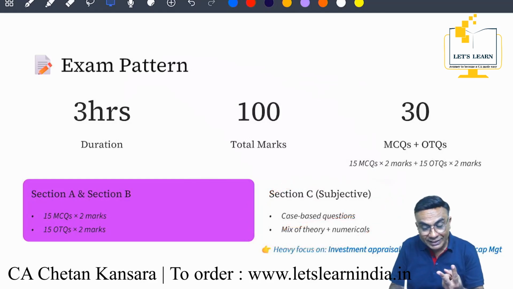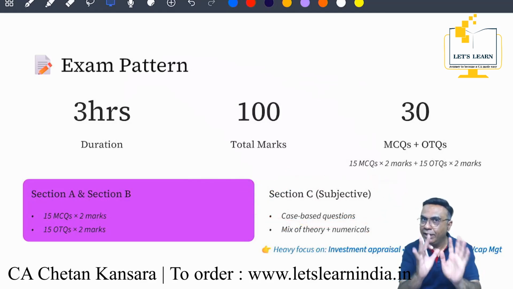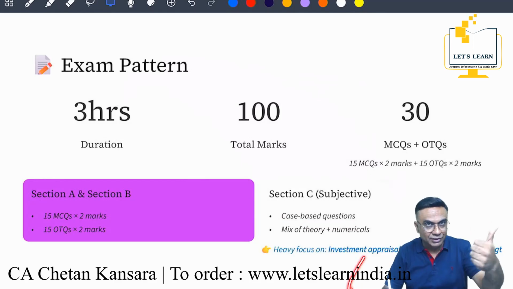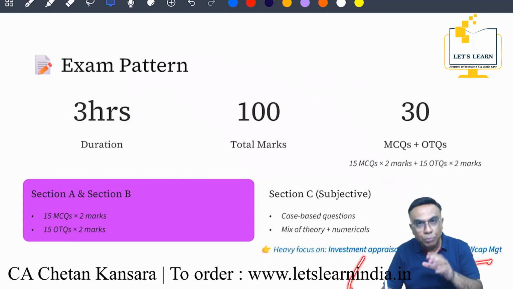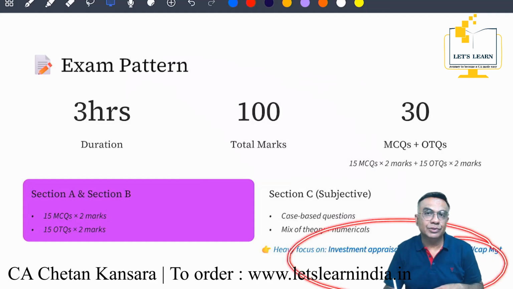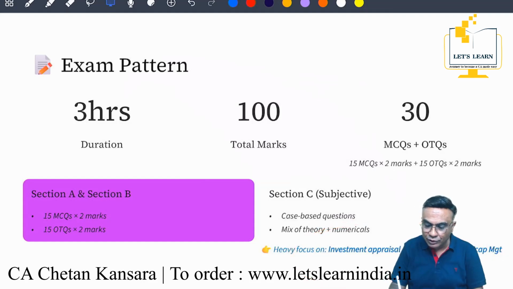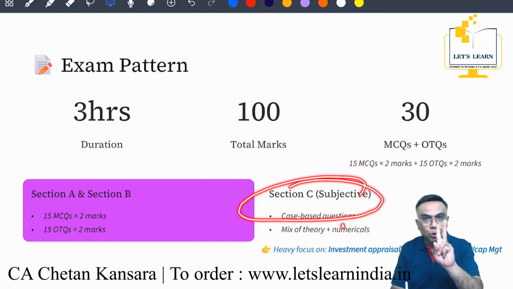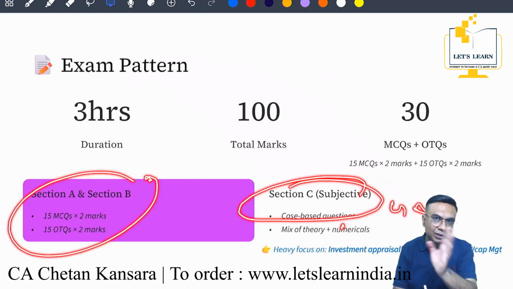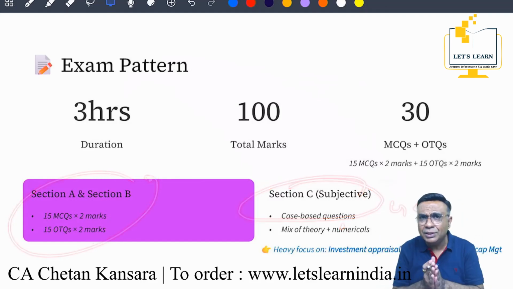And section C mainly comes from 3 chapters: investment appraisal, investment decision, business finance, as we discussed earlier, and working capital management mostly. But it is possible that you may have some concepts of other chapters also in these questions, but mainly focus on these 3 topics. 20 marks question, 2 questions you have to attempt, right? So 40 marks over here, and 60 marks for section A and section B, 30 each. So this is the paper pattern.